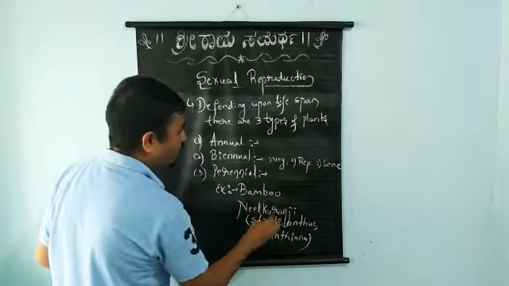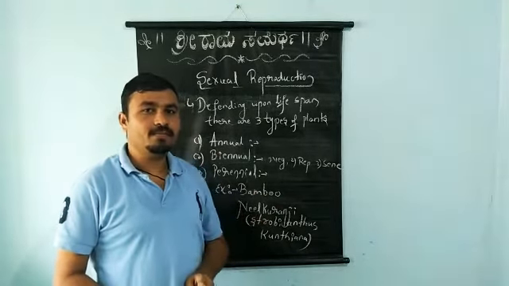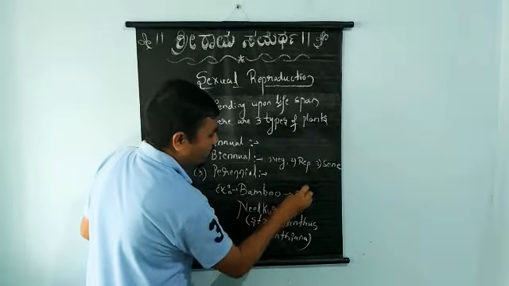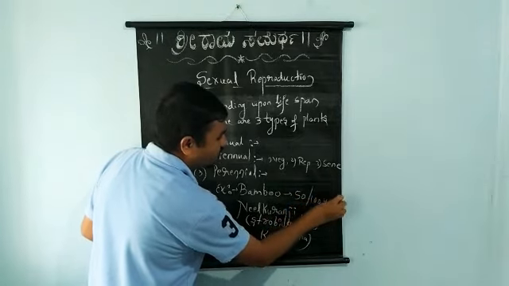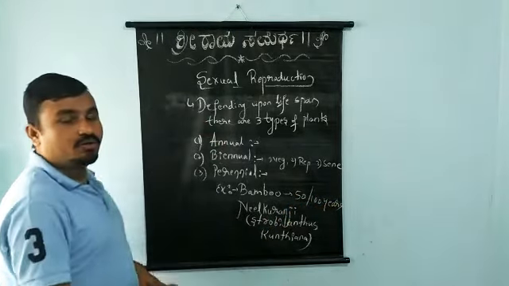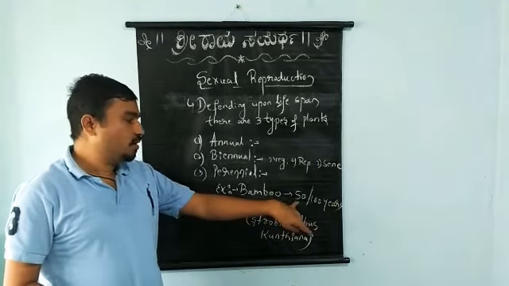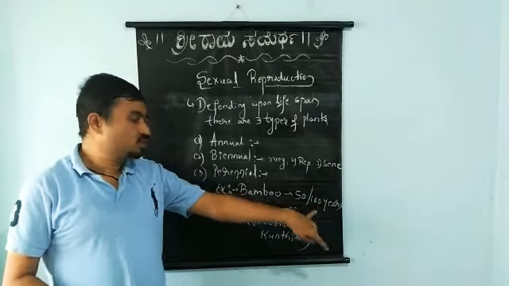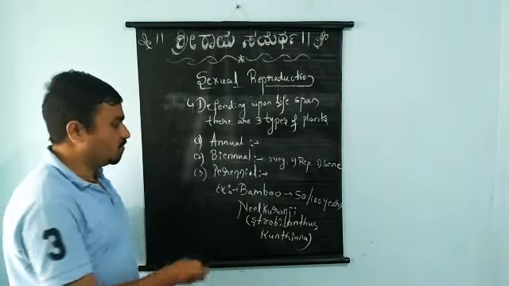Bamboo species give flowers once in their lifetime. That means they give flowers after 50 or 100 years. This is the unusual flowering season of bamboo plants.